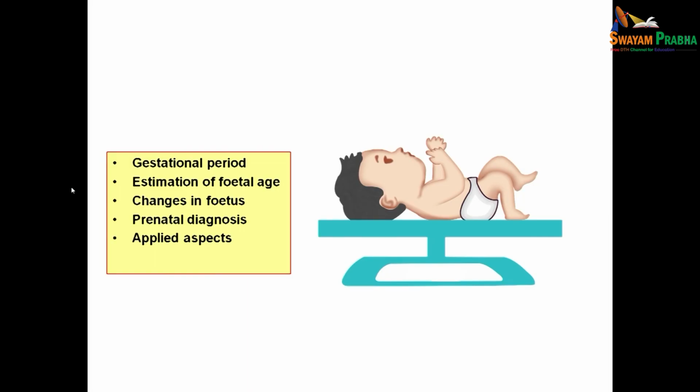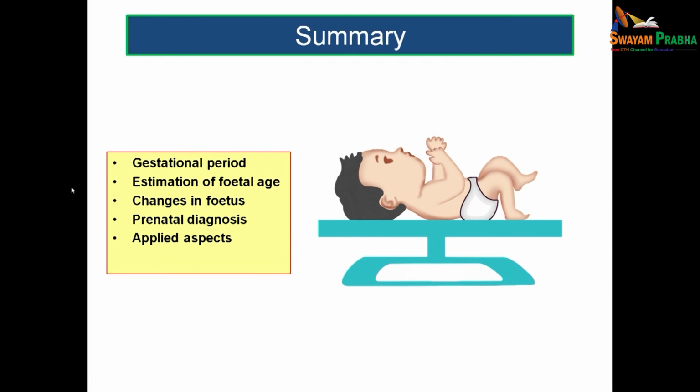So, to summarize, we have discussed about the gestational period, how we are going to calculate the gestational period from the point of fertilization as well as from the point of the first day of the last menstrual period, how you will be assessing the fetal age based on the different measurements which you can take with the help of ultrasound, what are the changes happening to fetus from the 9th week of intrauterine period till birth.